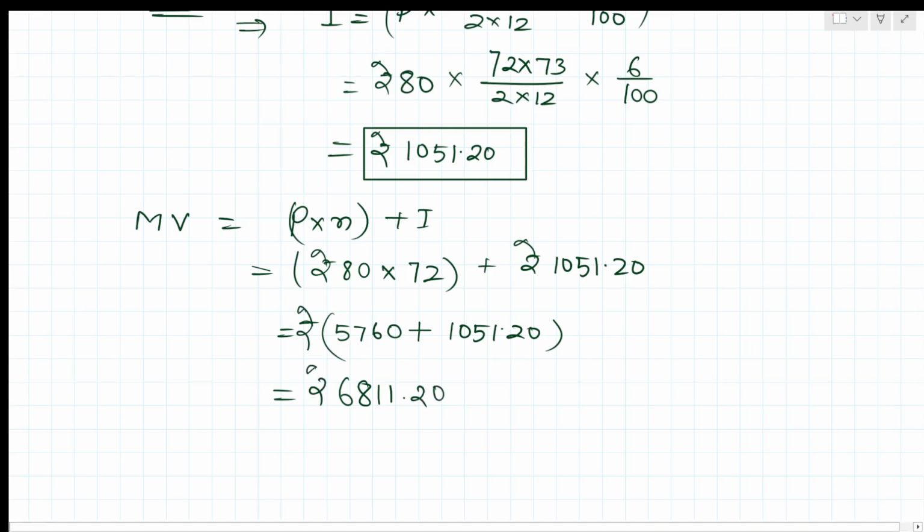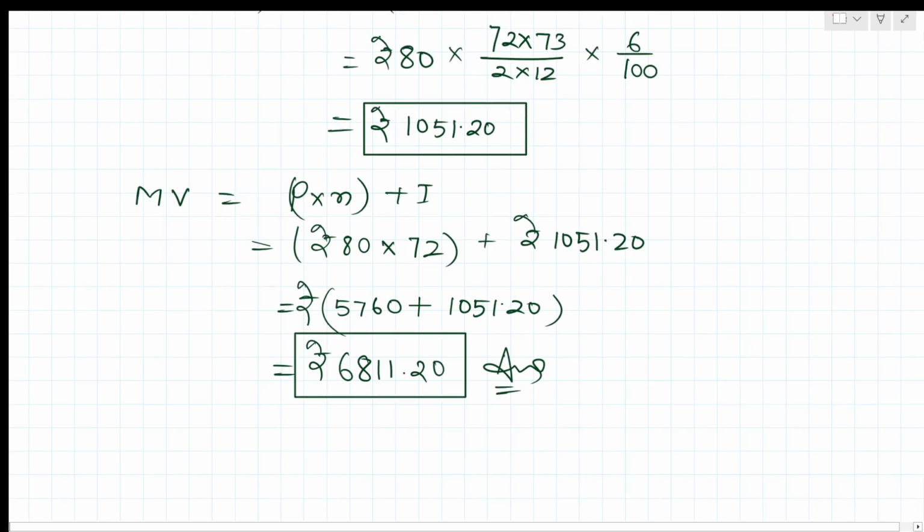So this much amount he will get on maturity, the matured value. Hence the amount payable to Mohan on maturity will be 6811.20.